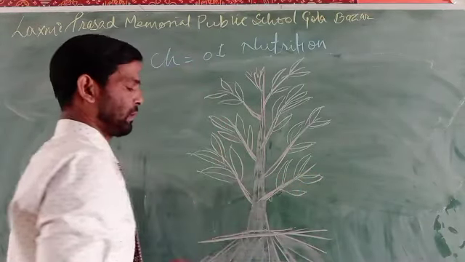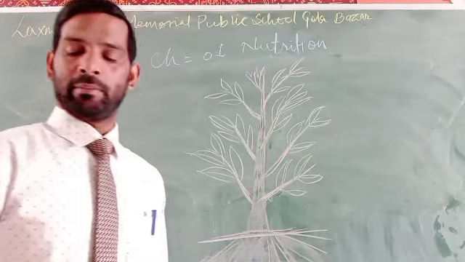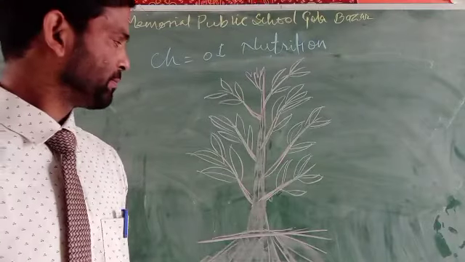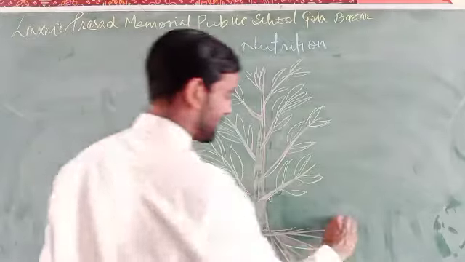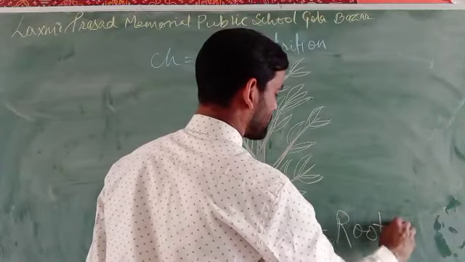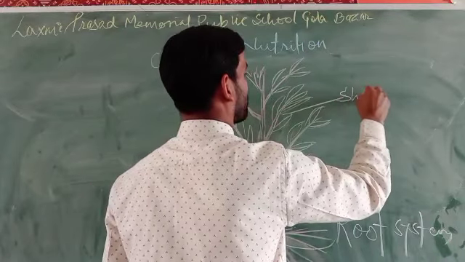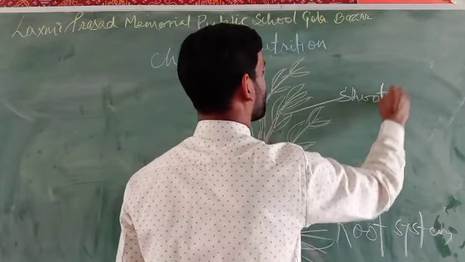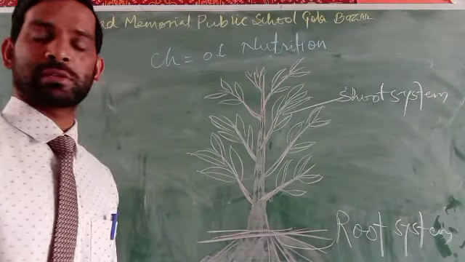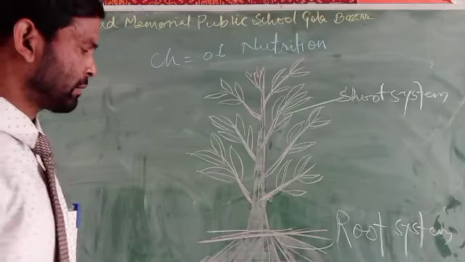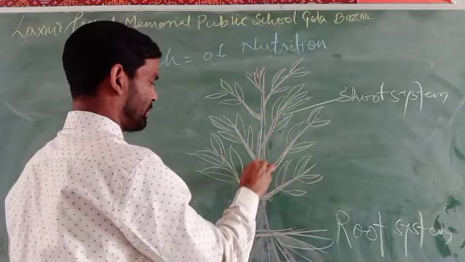So there are two structures by which it can form its food. Through the roots, which is actually the root system, and the shoot system.